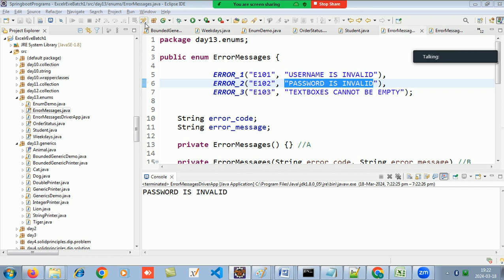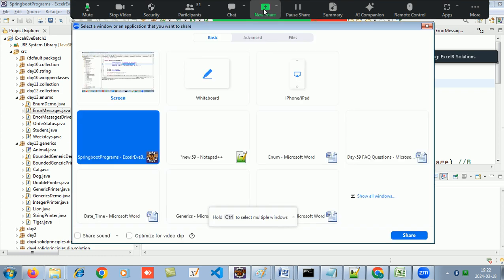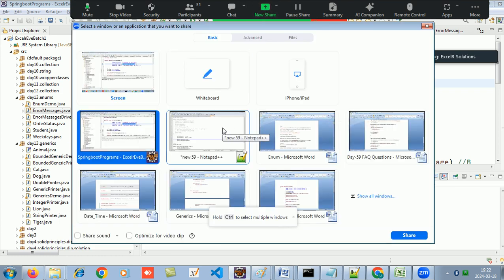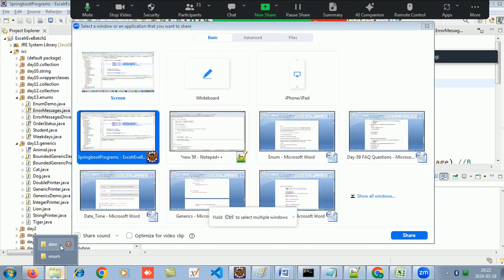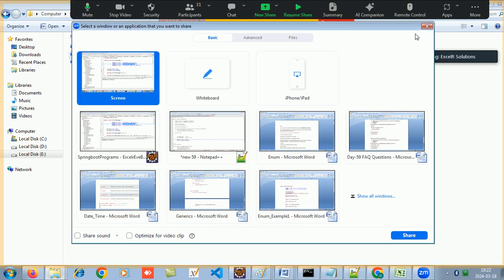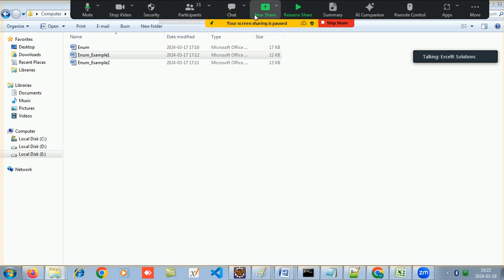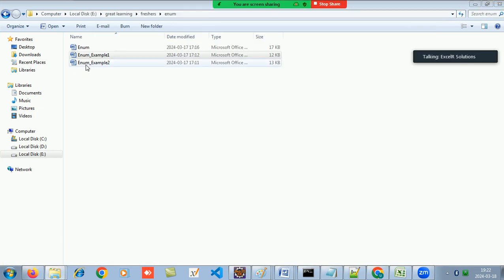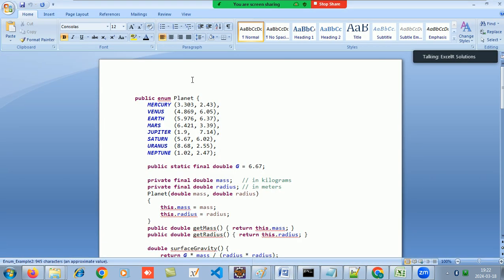Okay. I have made one more example for y'all. Let's see if I can explain that. If you can understand that, it would be great. So example 2. What I did is we made an enum called Planet, and I made the 8 ready-made objects.